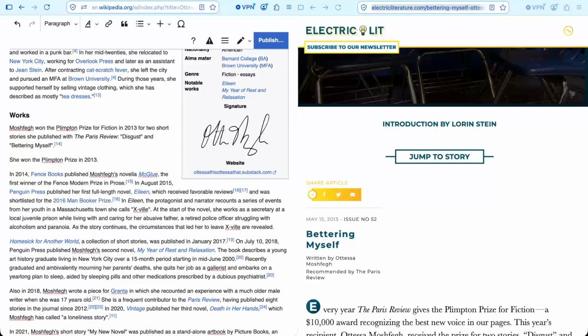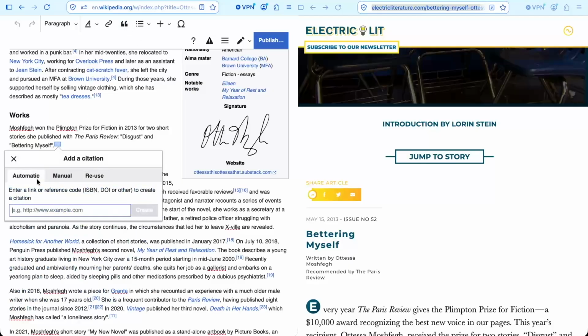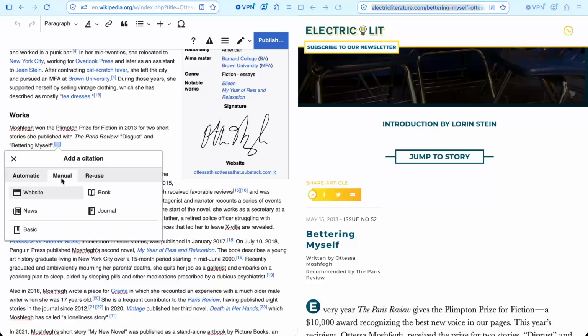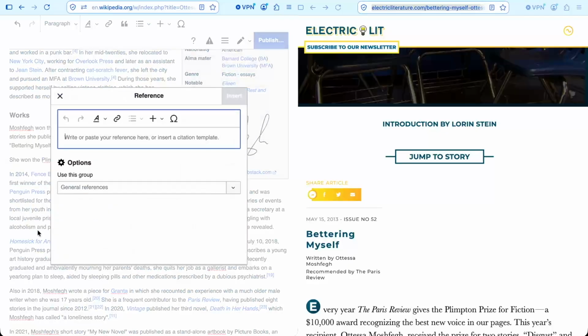The last thing I want to say is that sometimes when you enter the URL for your citation, it really doesn't work. And so if I delete this and make a new one, and I've failed to add this URL, maybe it's completely failed to make a citation, or maybe it just looks really messy or wrong, there's an alternative by going to the manual section. And here I could make another website citation. You can also cite a book, a newspaper, or some other format in news, or a journal. And if none of these really fit your source, you can click Basic and just write something in by hand.